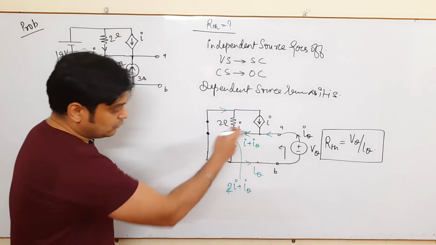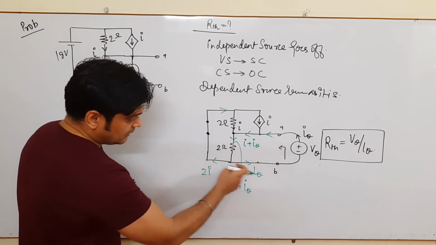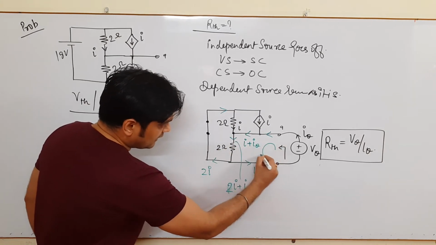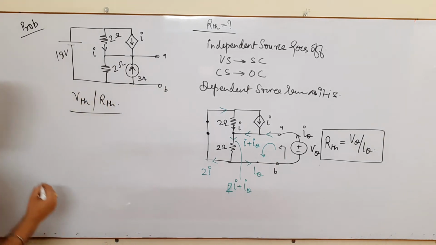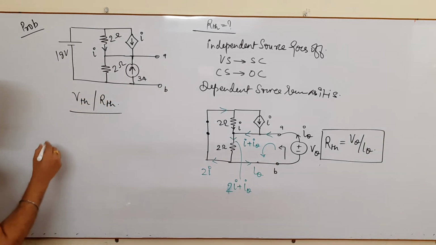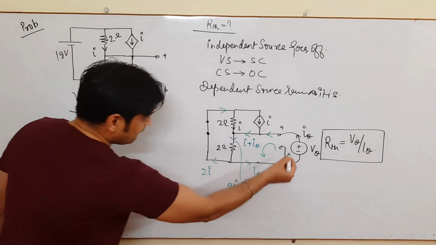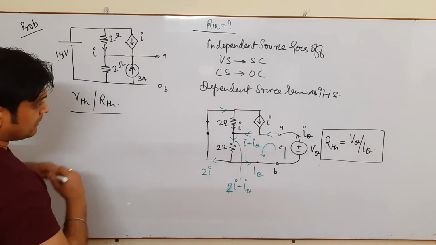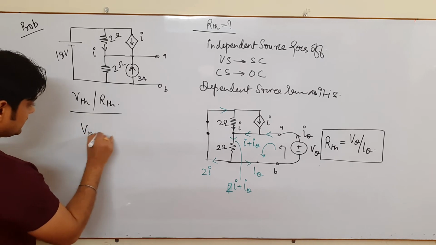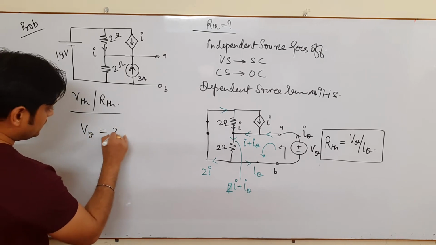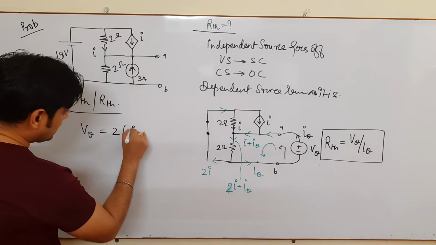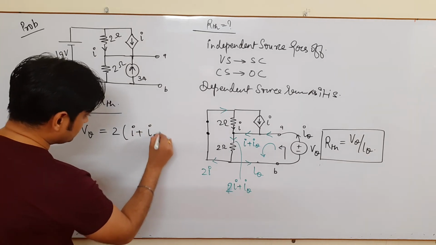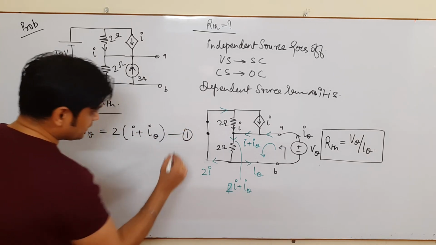Once you know the current division, can you apply the law of KVL here? Yes, you can easily apply. So if I apply here, I can say minus 2 plus Vθ is equal to 2 into I plus Iθ. This is your first equation.